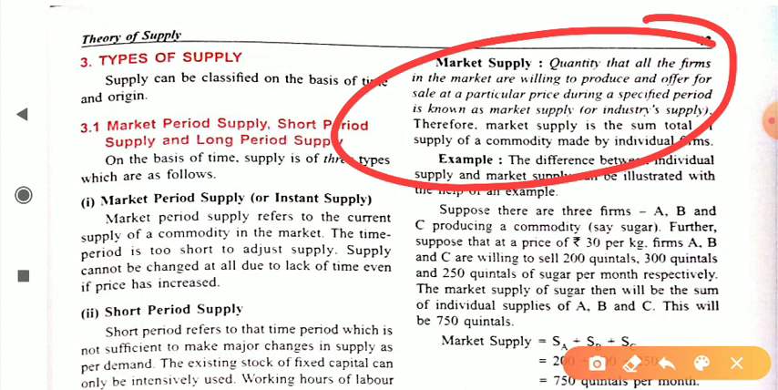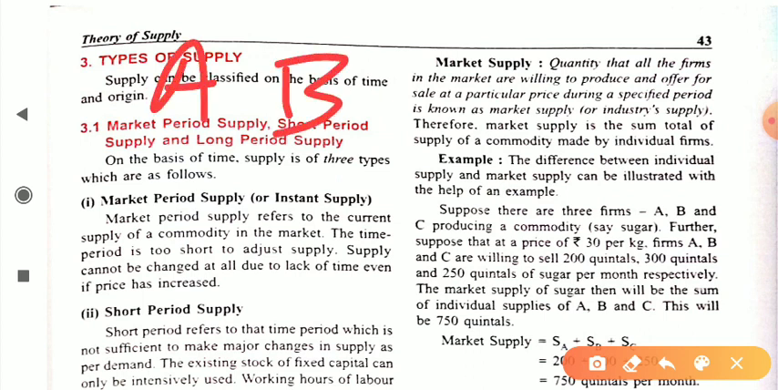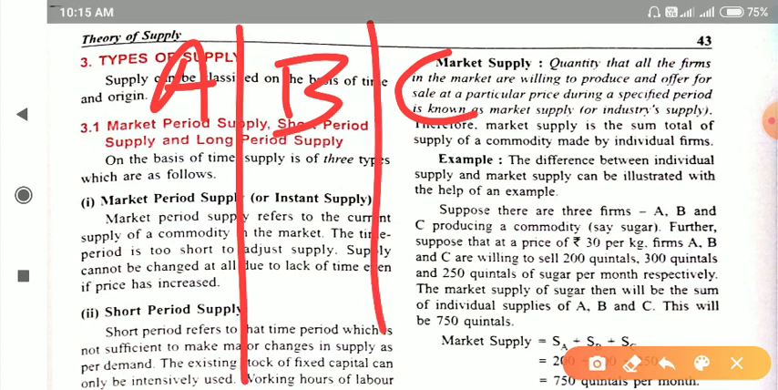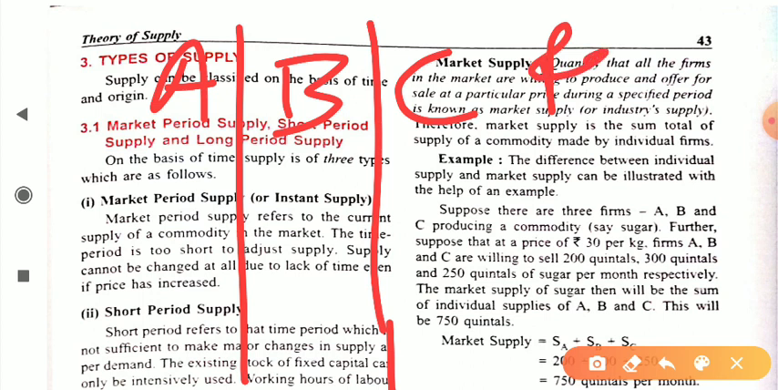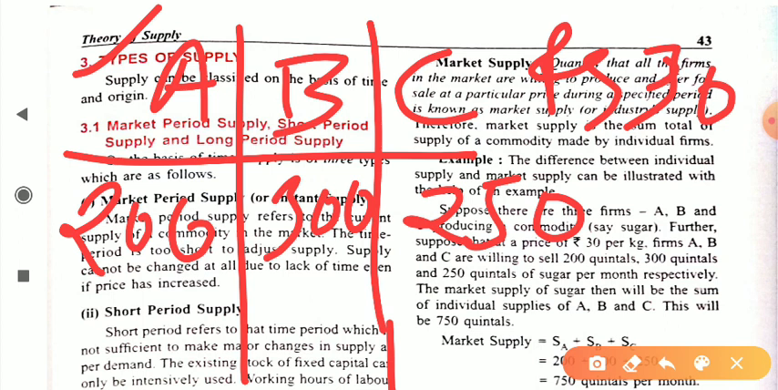Suppose you have three firms, A, B and C. All these three firms produce sugar, and the price of sugar is rupees 30. At the price of 30 they produce sugar. Suppose firm A produces 200 quintal of sugar, firm B produces 300 quintal, and firm C produces 250 quintal. If we talk about individual supply, we are talking about only A or only B or only C.